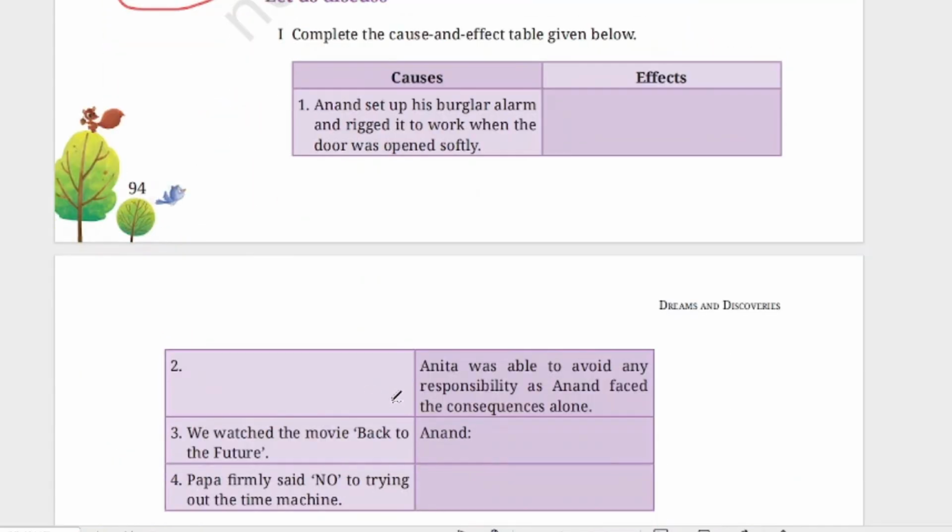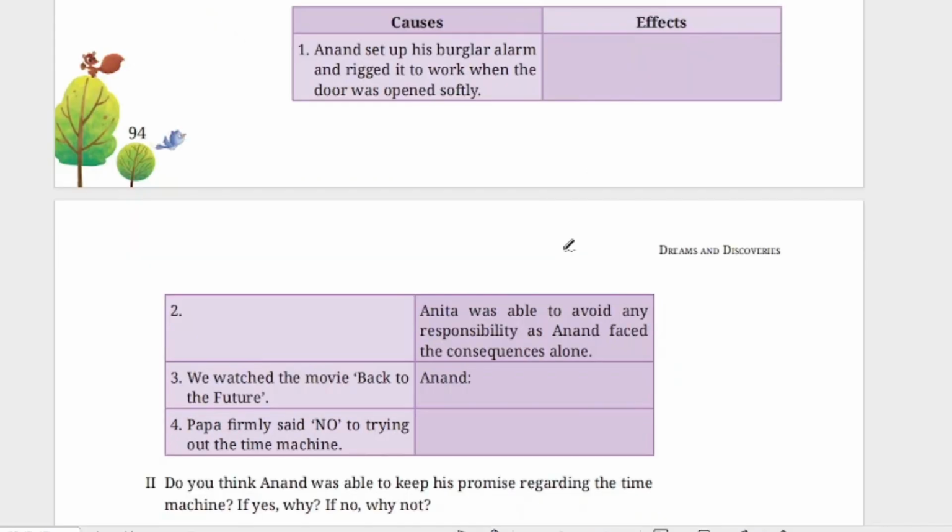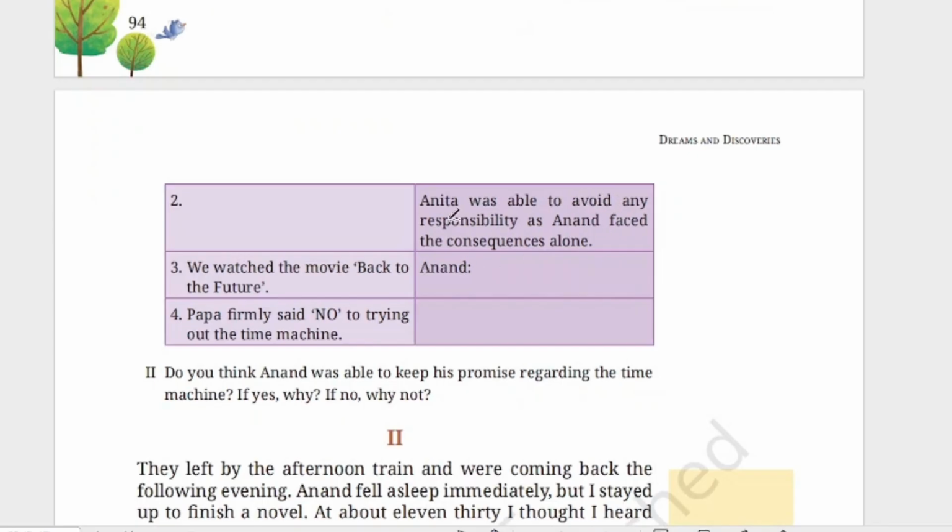Complete the cause and effect table given below. Anand set up his burglar alarm and rigged it to work when the door was opened softly. What was the effect? Father opened the door softly and the alarm bell was ringing and the water fell on his body. Anida was able to avoid any responsibility as Anand faced the consequence alone. So what is she saying? Remember, I am not involved. Okay, so that is the line we have to write.